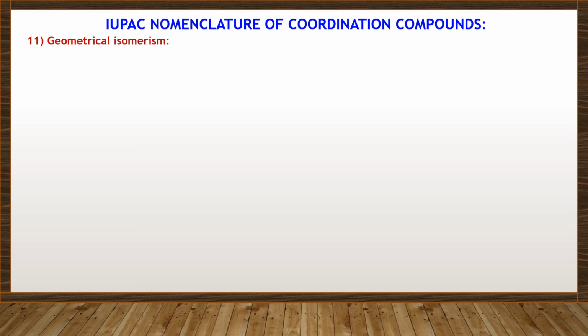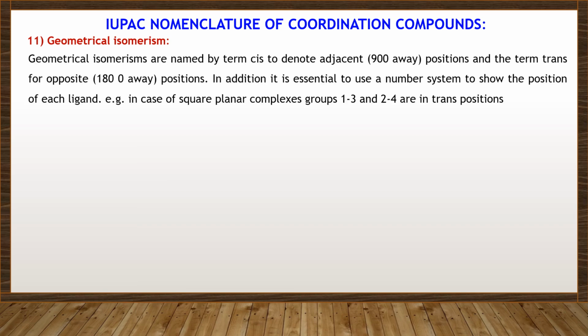Geometrical isomerism. Geometrical isomers are named by the term cis to denote adjacent positions and the term trans for opposite positions.